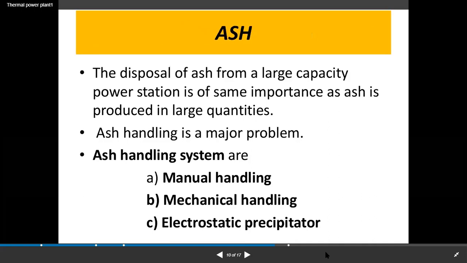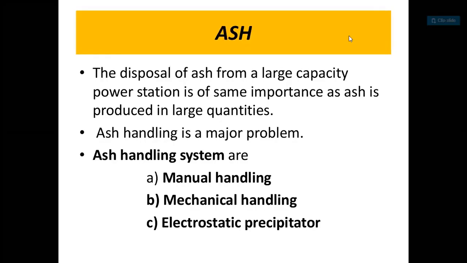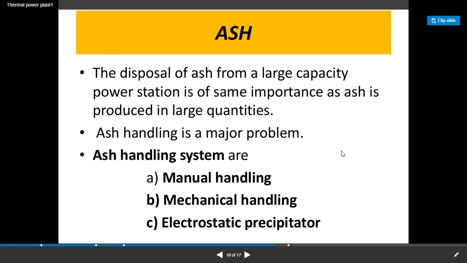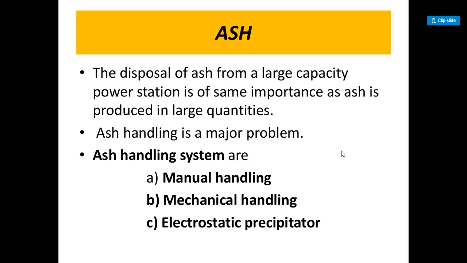Ash: the disposal of ash from a large capacity power station is of great importance, as ash is produced in large quantities. Ash handling is a major problem. Ash handling systems are manual handling, mechanical handling, and electrostatic precipitator.